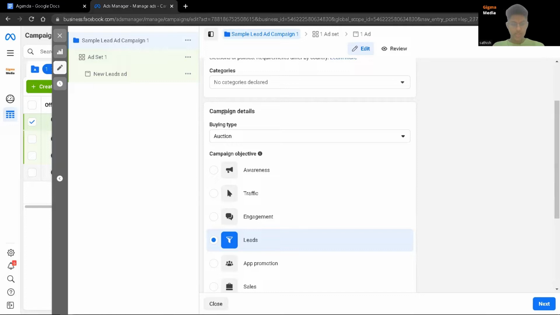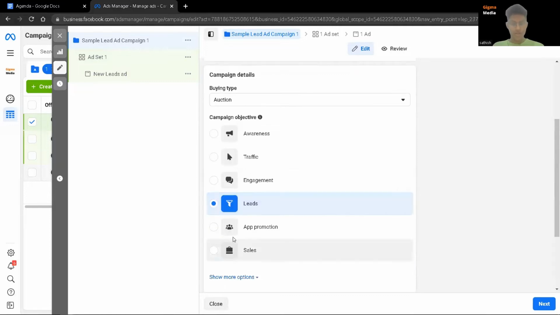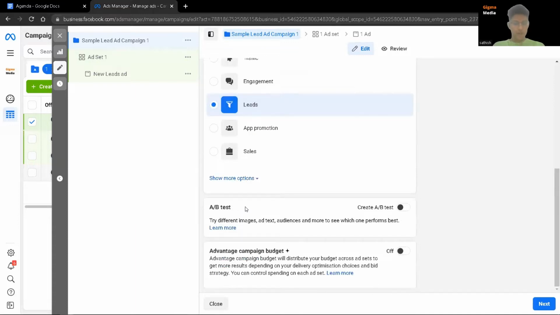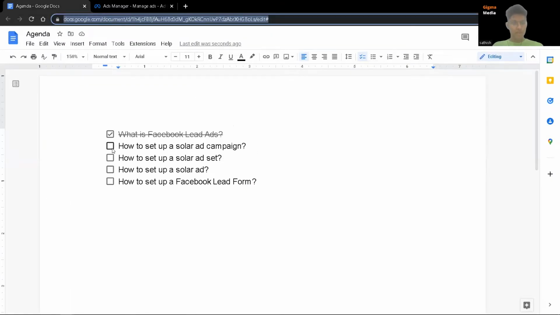For the campaign details, all you have to do is fill up the objective. You have to click on leads. Why? Because you want to generate leads for a solar business. And for the A/B test and Advantage campaign budget, you can turn it off. It's not so important at this point of time. That was how to set up a solar ad campaign.